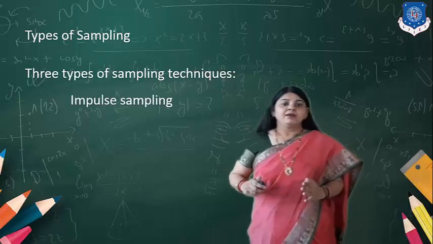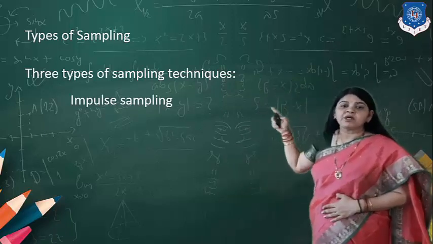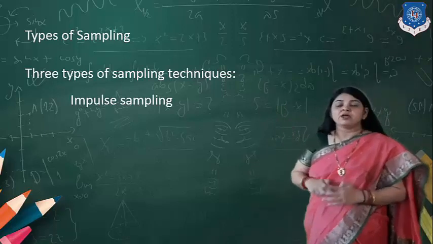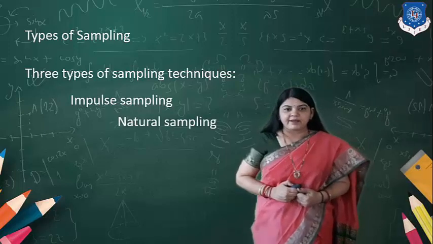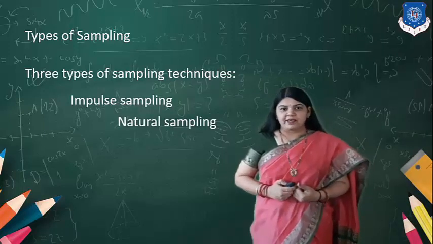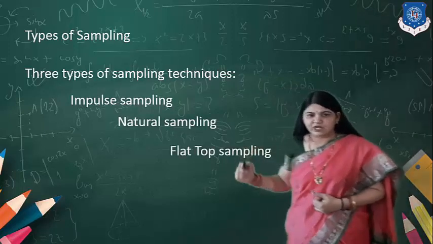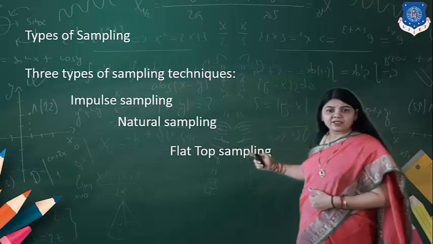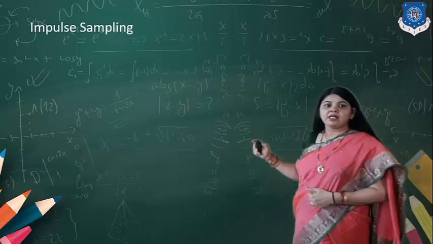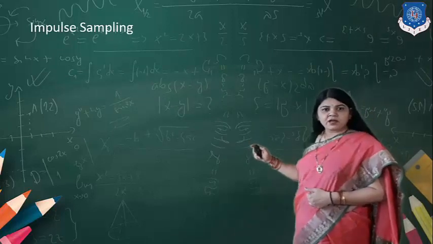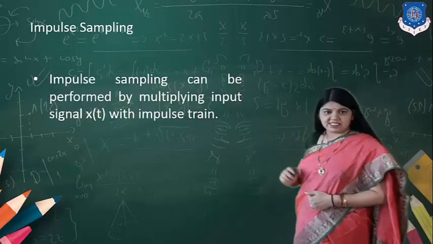Which are those? First is impulse sampling, in which an impulse is used for doing the sampling. Then natural sampling and flat top sampling. So these are the three categories of converting the analog signal into digital form. Very first is impulse sampling.